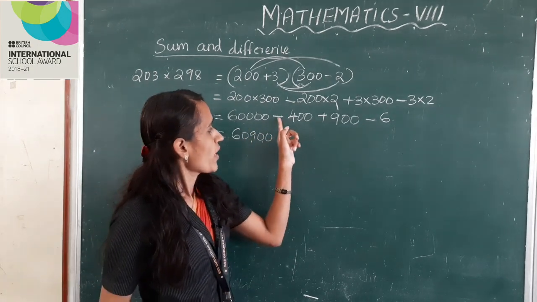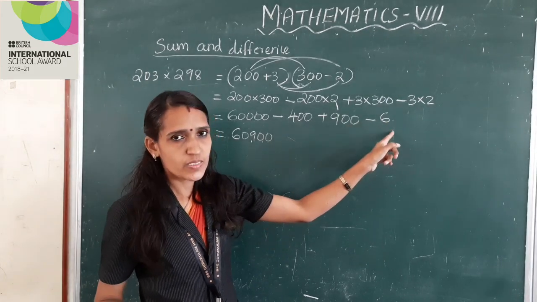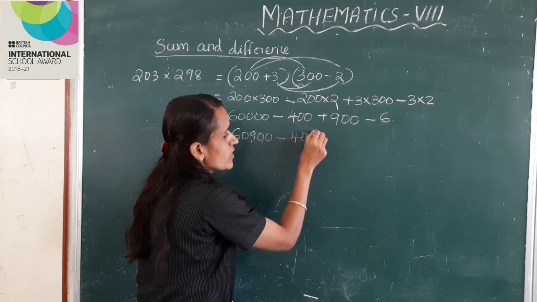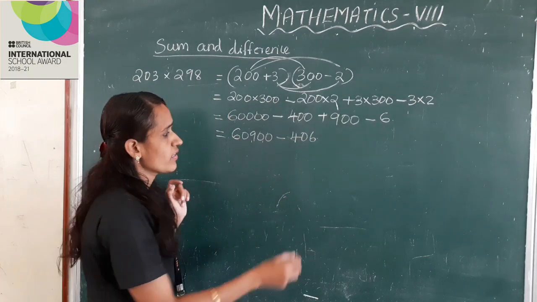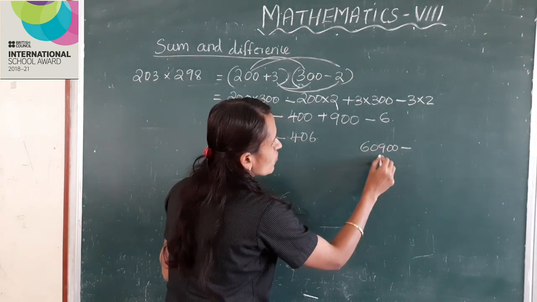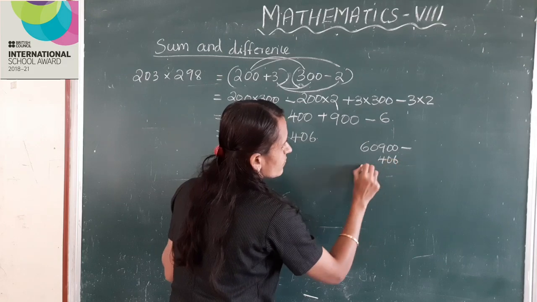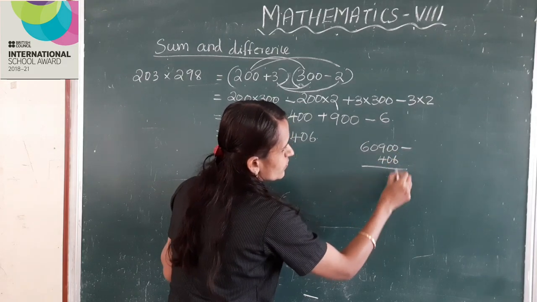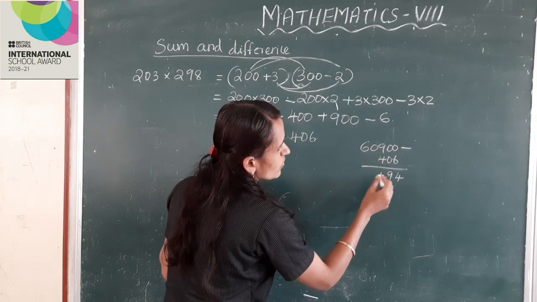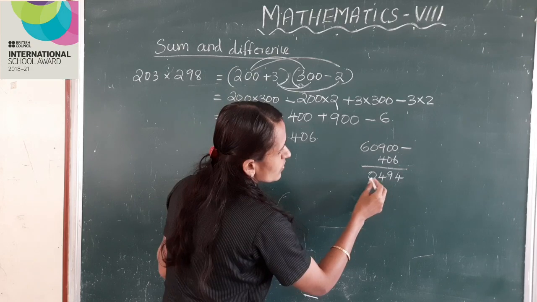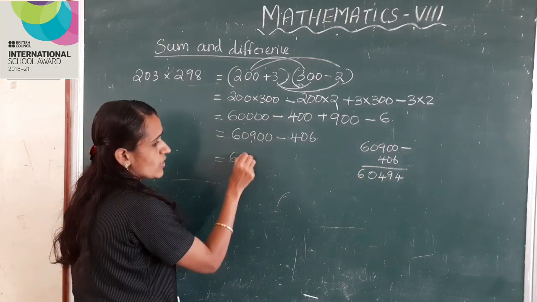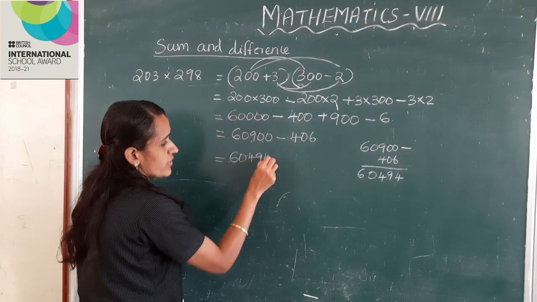Here minus 400 minus 6. So minus, add these two terms, 406. Okay, 60,900 minus 406. This is equal to 60,494.